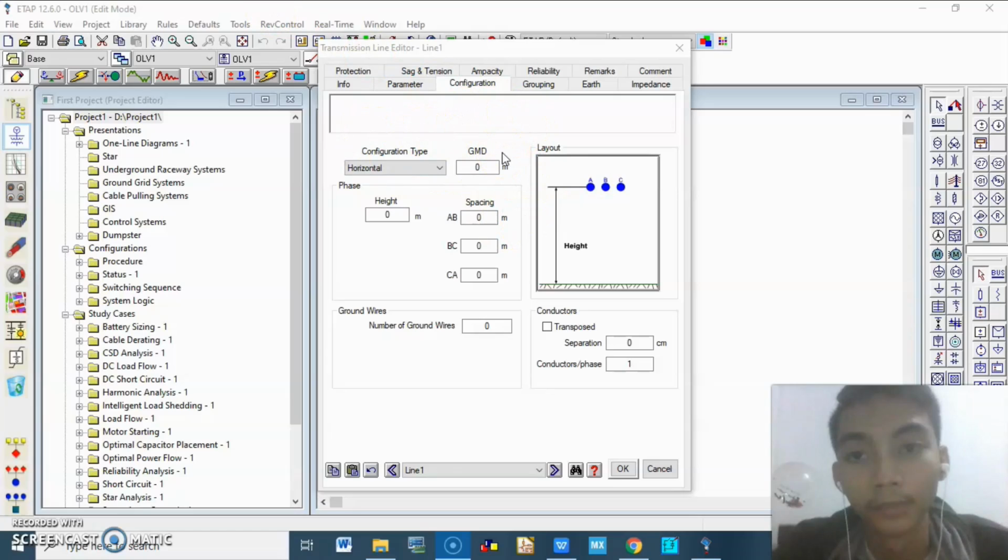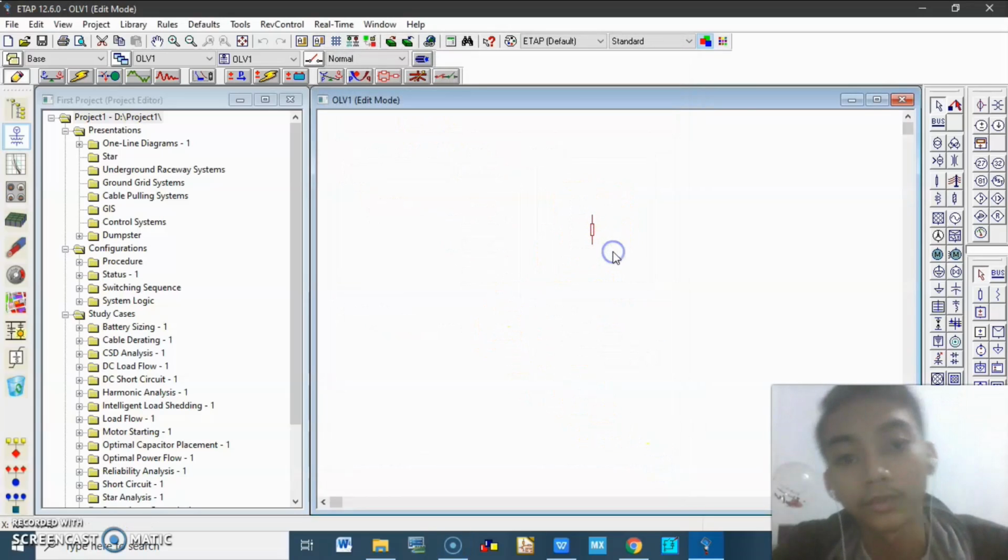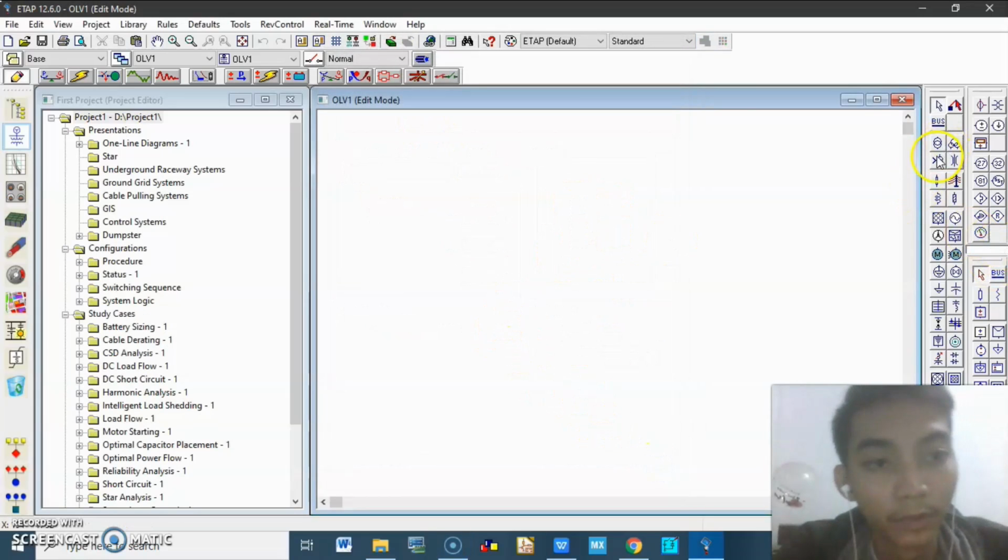And then I will give a little configuration, maybe in this introduction. For example, we want to use the transformer.